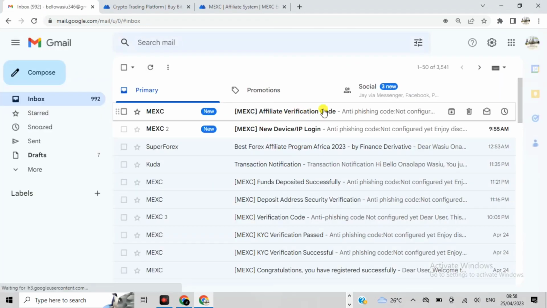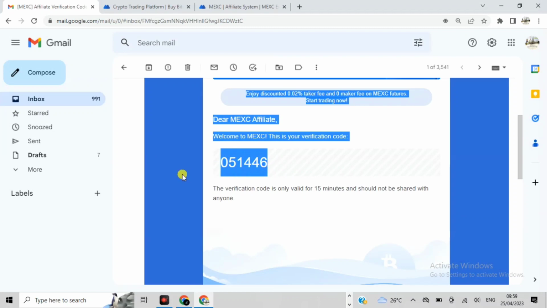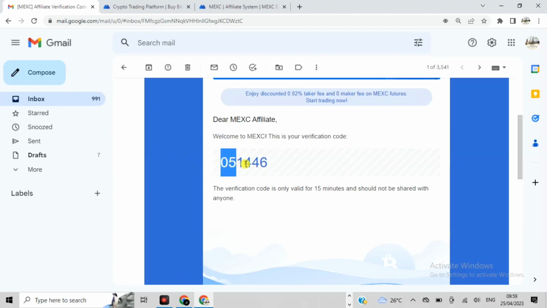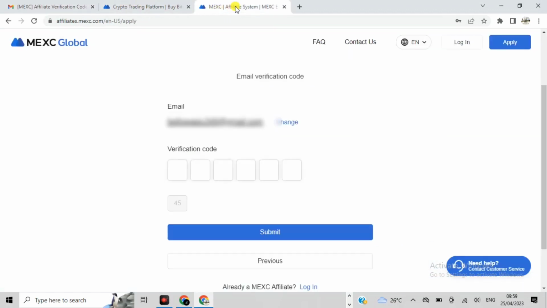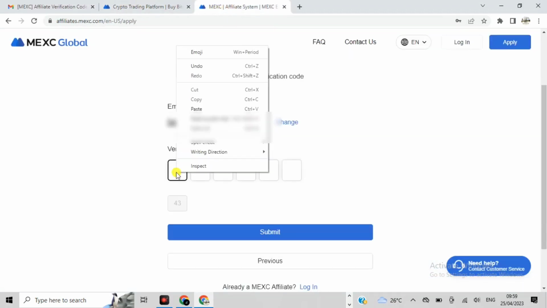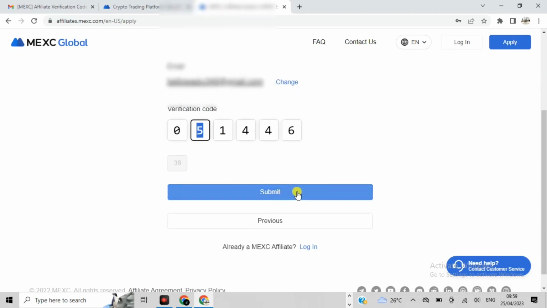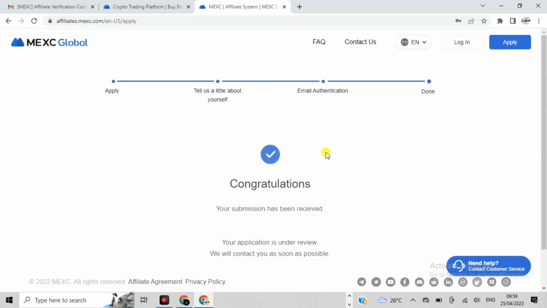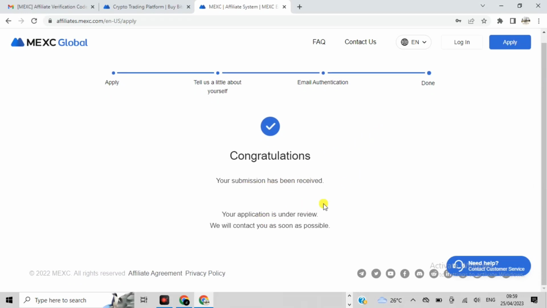In my account, this is the affiliate code. Let me just try to copy the code. Okay, so this is the code here. I will now copy this code and go back to this affiliate page. I will now paste the code here as an affiliate. I will now click on submit here. All right, congratulations, your submission has been received. Your application is under review.